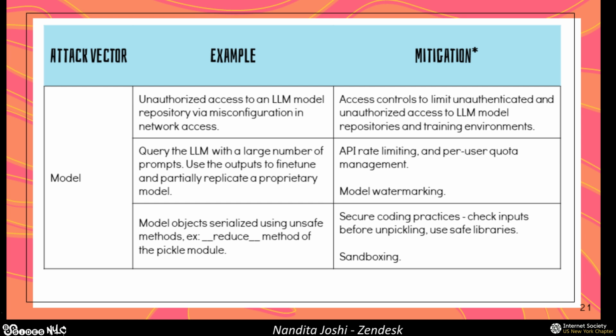In the case of your model objects being serialized using unsafe methods, of course, you want to rely on your traditional secure coding best practices. You want to check inputs before unpickling. If possible, you definitely want to maintain a whitelist of all of the different methods that you can serialize and unserialize, and you want to use safe libraries. And another thing that really helps in this case is sandboxing. So that would really reduce the blast radius in the event of your model environment being able to perform code execution.